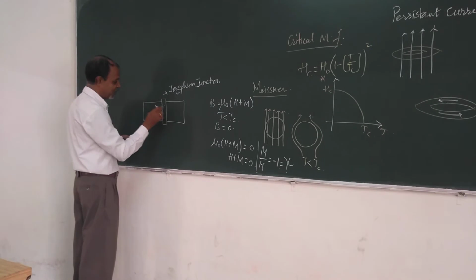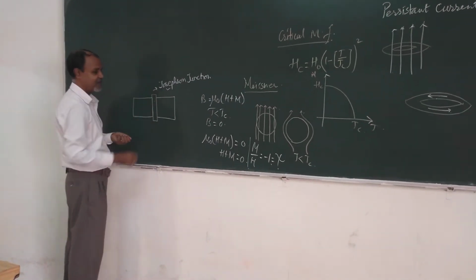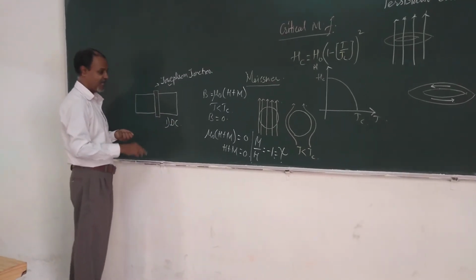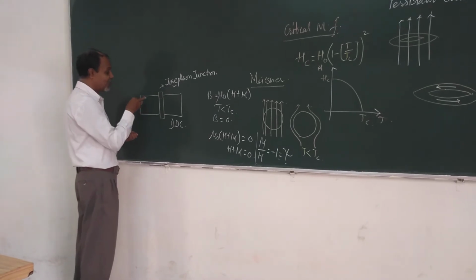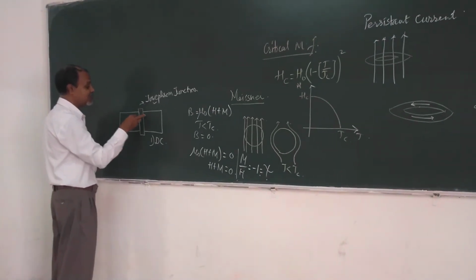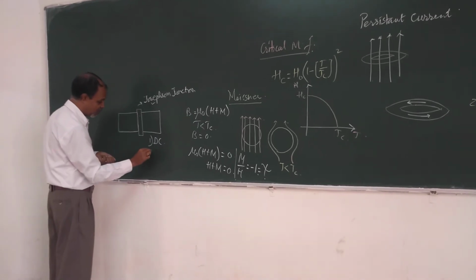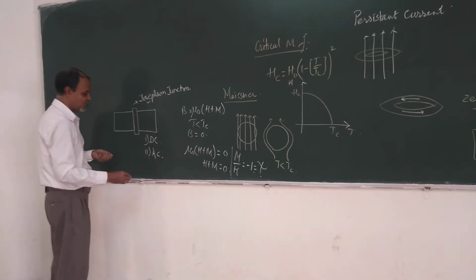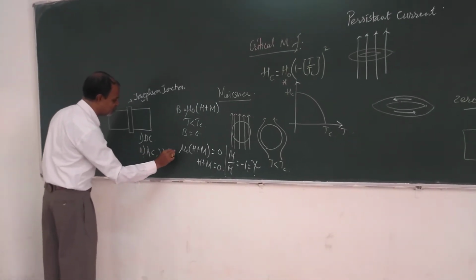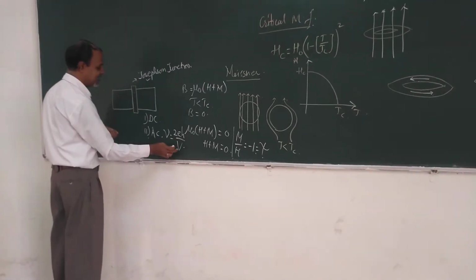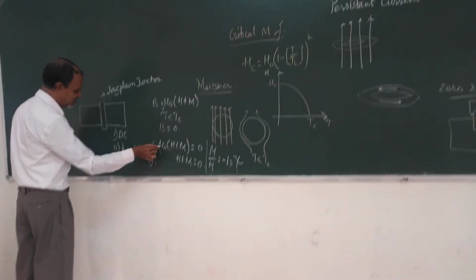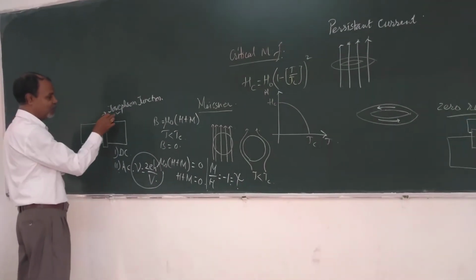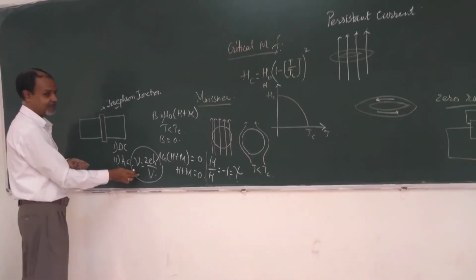Whenever we find in this way the shifting of Cooper pairs, there is a formation of a DC potential, and this is therefore known as the DC Josephson effect. Whenever we apply an external magnetic field to this, then it is found an AC current is formed. This situation is known as the AC Josephson effect. The frequency of the AC Josephson effect, nu, is equal to 2eV divided by h, where V is the DC potential applied. In this way, the frequency of the AC current developed in a superconducting material according to the Josephson effect can be determined.